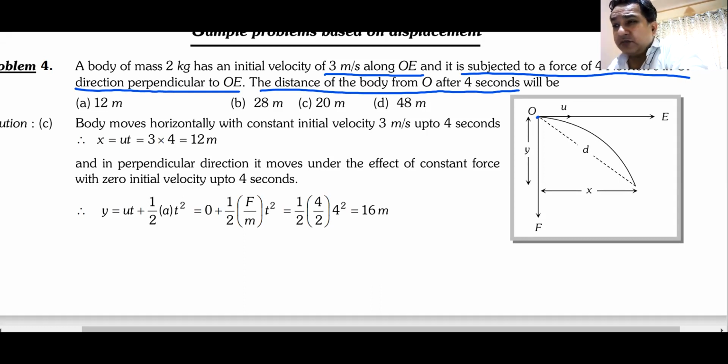This is the same as motion in 2 dimensions. You can make one equation along x, one equation along y, and tell me what is the distance of this body after 4 seconds from the initial point. When they say distance, they mean the shortest distance. Can I have your answers, please? How will you do this? The mass will not make any difference. The body has an initial velocity of 3 meters per second along OE and is subjected to a force of 4 Newton in OF direction perpendicular to OE. The distance of the body after 4 seconds would be, and the answers are